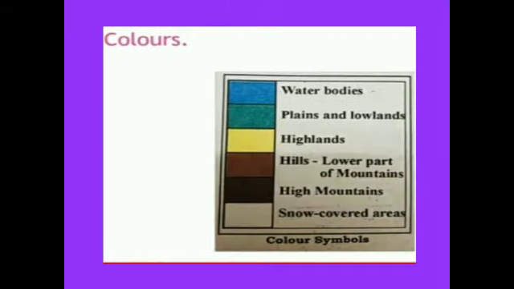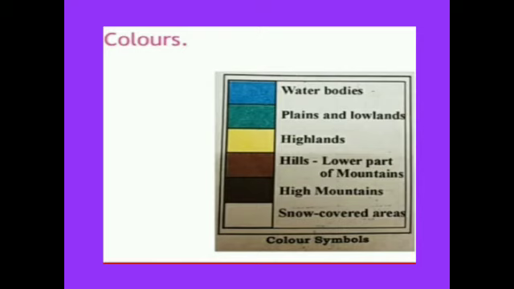Even the colors, okay, children. When you look at the physical map, you can see different colors. These colors represent different physical features. For example, blue indicates the water bodies like oceans, seas, lakes and rivers.